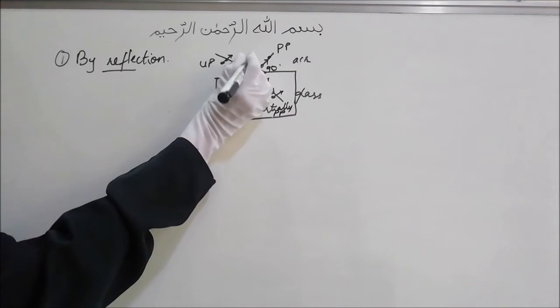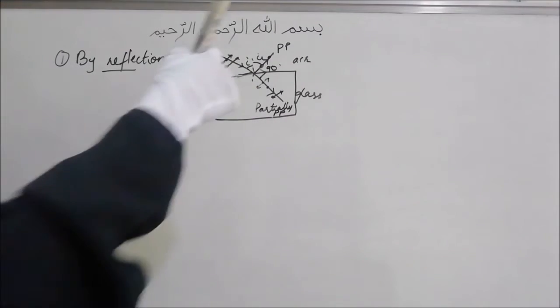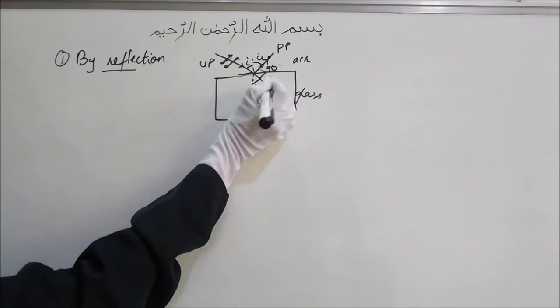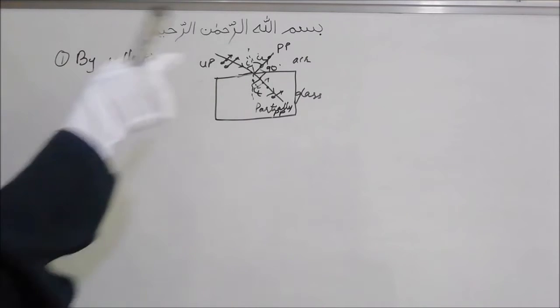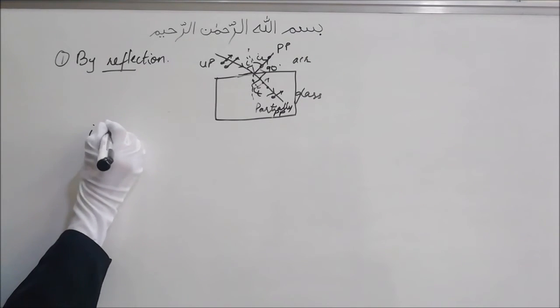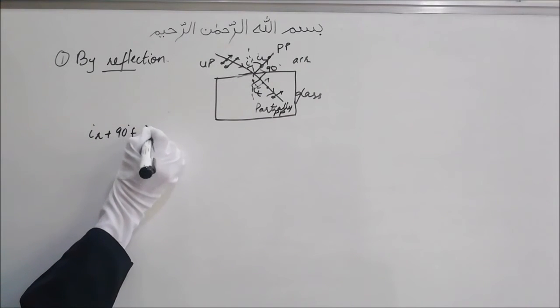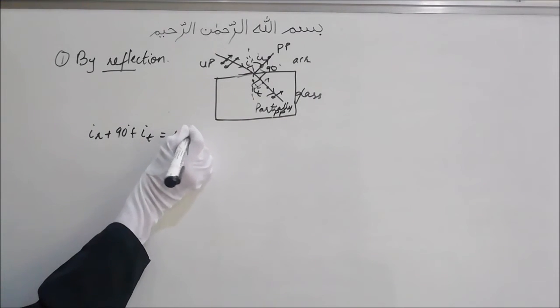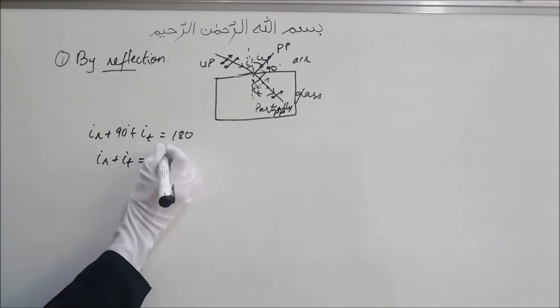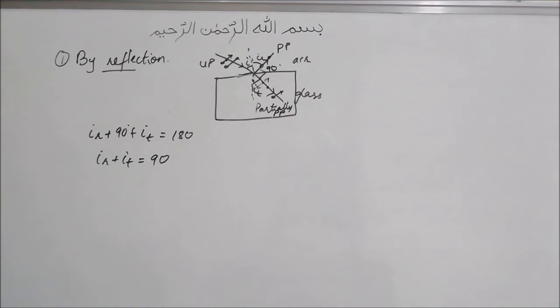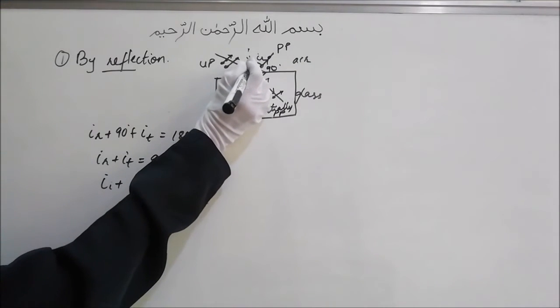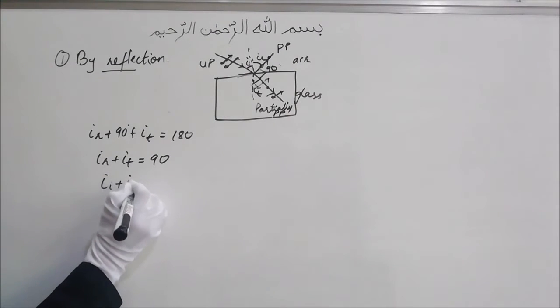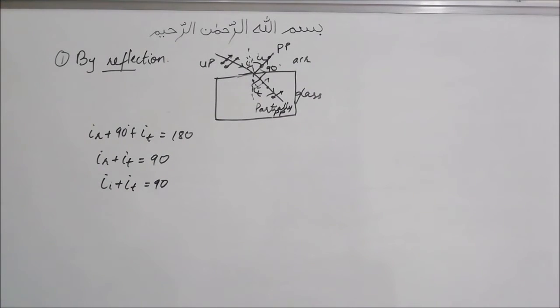Now let's call this the incident angle, or the angle of incidence. This is the reflected angle, this is the transmitted angle, and this is the normal. From this we can see that the reflected angle plus 90 degrees plus this transmitted angle, this entire thing will be 180 degrees. So reflected plus transmitted will be 180 minus 90. And we know that the reflected angle is equal to the angle of incidence, right? So this will be the angle of incidence, call this II, plus IT will be equal to 90 degrees.